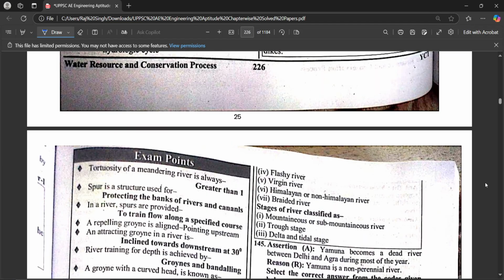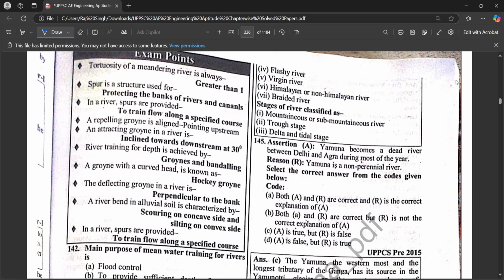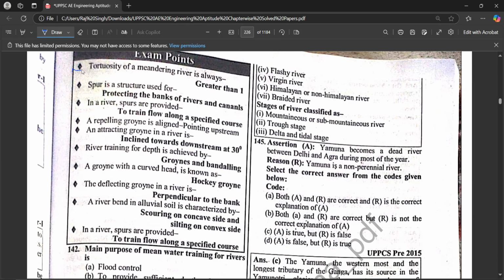Next, exam point of important points देख लेते हैं. Tortuosity of a meandering river is always greater than 1. Spur is a structure used for protecting the bank of rivers and channels. In a river, groynes are provided to train flow along a specified course.